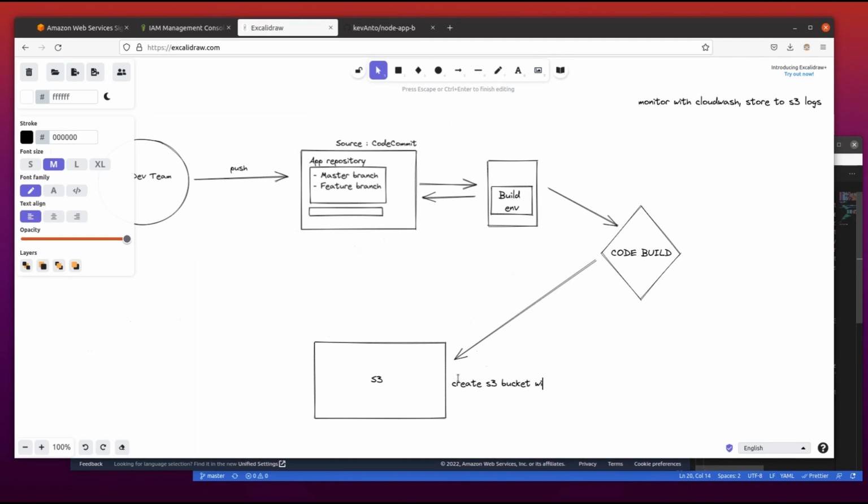So we are going to create an S3 bucket with hosting and versioning enabled. Why do we enable hosting? In order to view the content of the React app that has been built by CodeBuild.